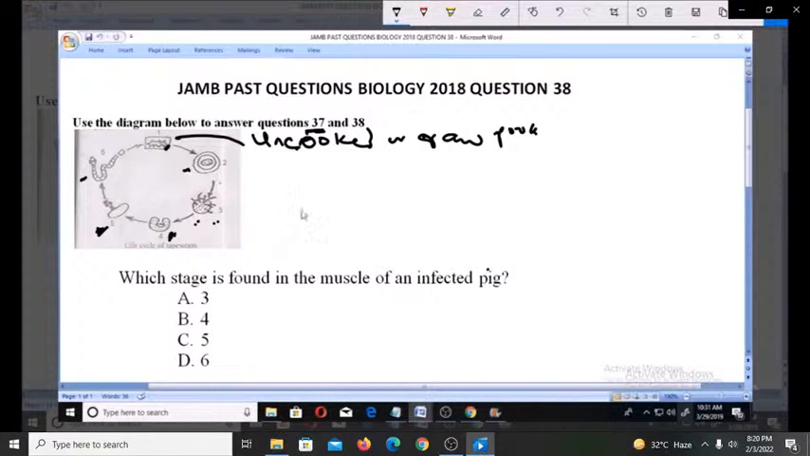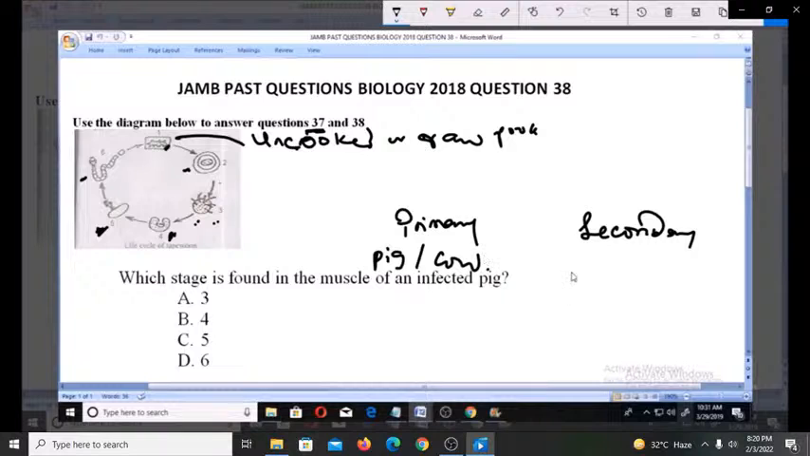Now, it's very important that we know that 2 hosts are involved. We talk about the primary host and the secondary host. Whenever you talk about the life cycle of a tapeworm, we talk about the primary host and the secondary host. The primary host you can talk about is pig and cow, whereas the secondary host is man. So in this scheme, we'll talk about the eggs taken up by the primary host during grazing.